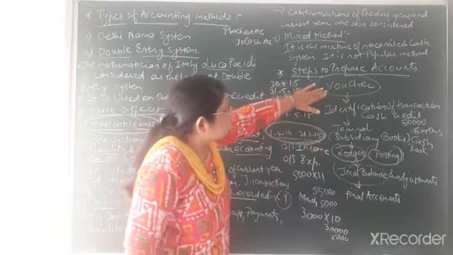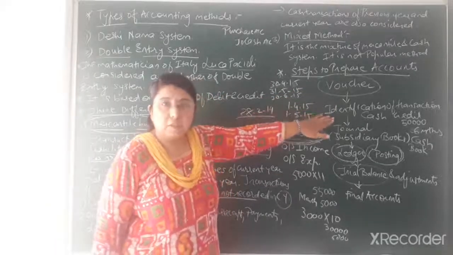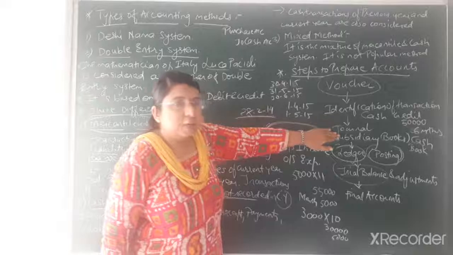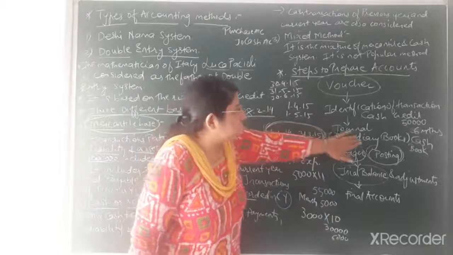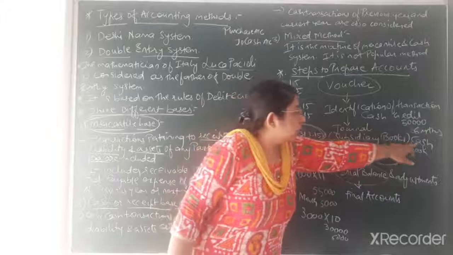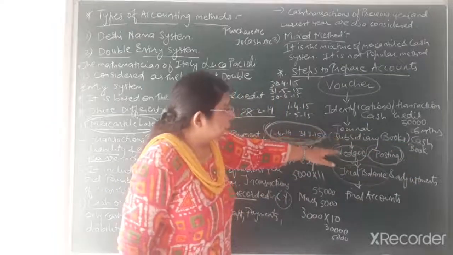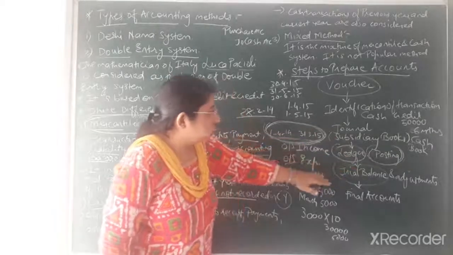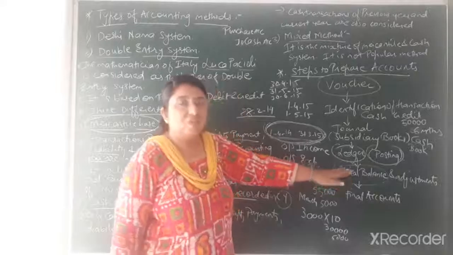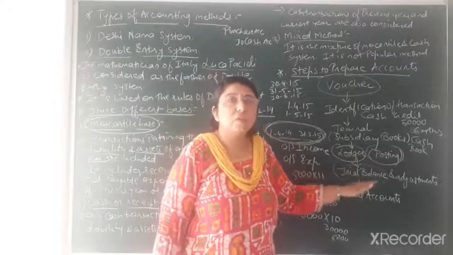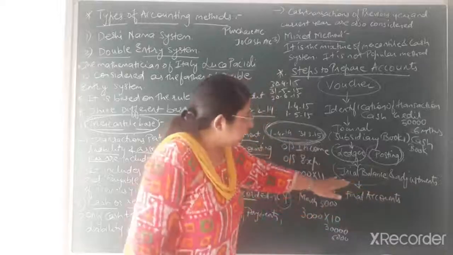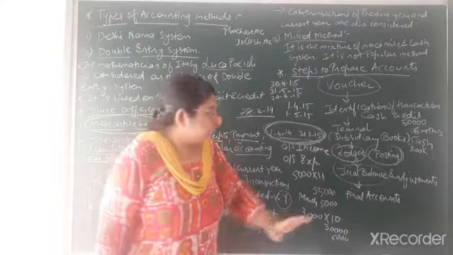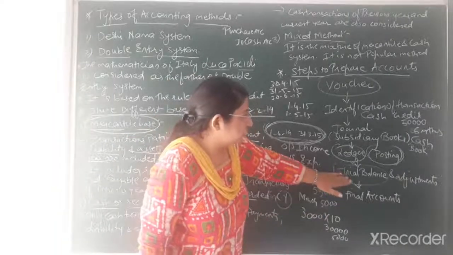If you have the voucher, then and only then can you identify which type of transaction it is on the basis of the voucher. After identification, accordingly you will write the journal entries and post them. If it is a credit transaction, you will post it in subsidiary books. If it is a cash transaction, then you will write it in the cash book. After that, you will do the posting in the concerned ledger book. After posting, you can identify from the balance whether it has a credit balance or a debit balance. On that basis, you will decide whether it should be written on the credit side or the debit side. So that is the second stage, that is trial balance.